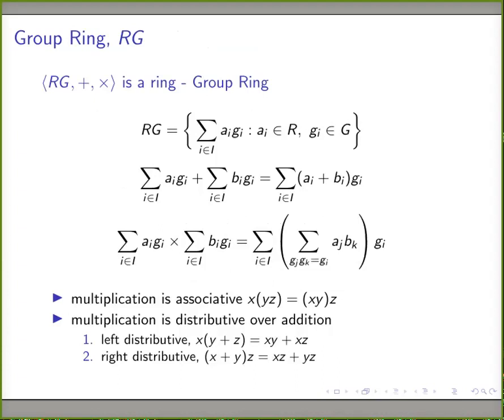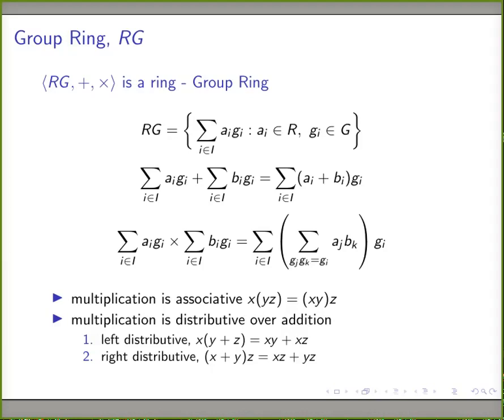Now we are coming back to the theory, the group ring. Now we have a set of all formal sums of finite terms with a_i in the ring and g_i in G. And we have defined addition, we have defined multiplication. So we have two binary operations and a set. Minimally we will require a ring structure. So we are going to prove that this structure is a ring. To prove this, we need to prove two more properties. One is that multiplication is associative and second is that multiplication is distributive over addition, which means left distributive over addition and right distributive over addition. These are the three terms to prove.